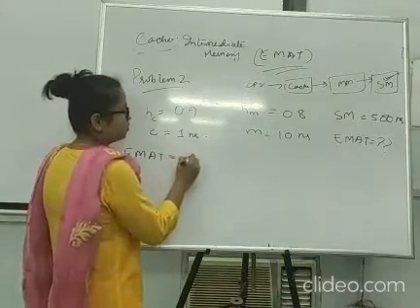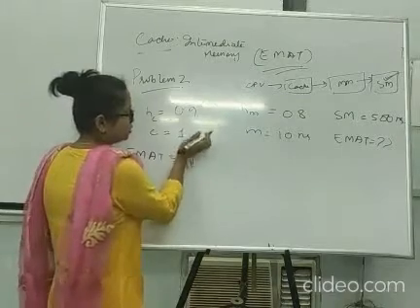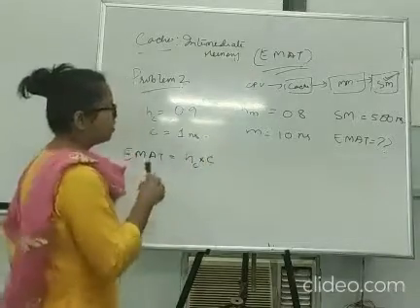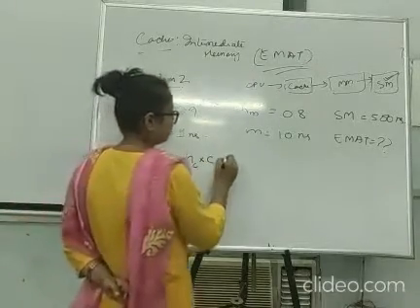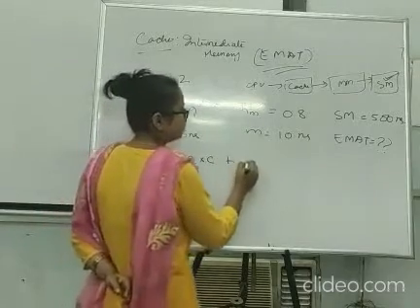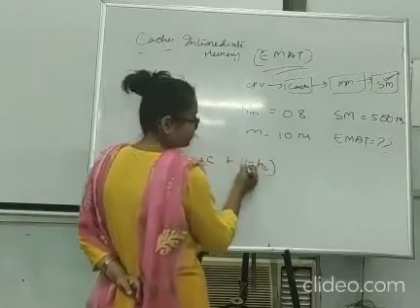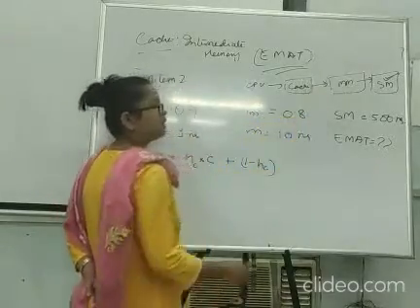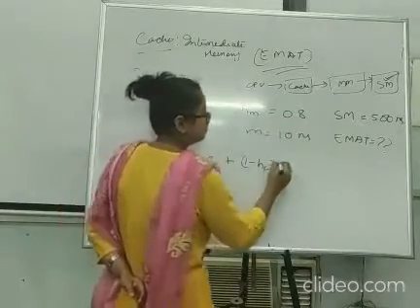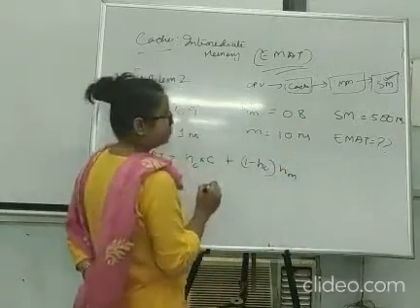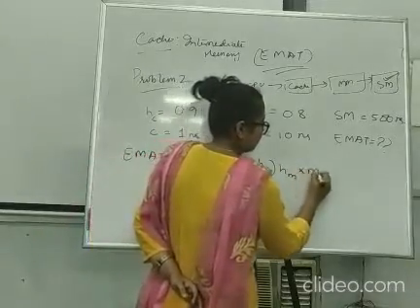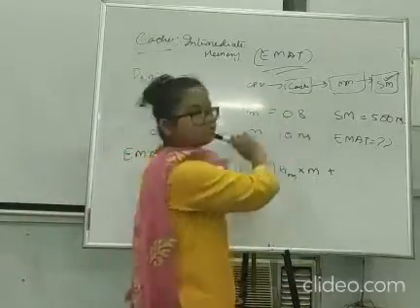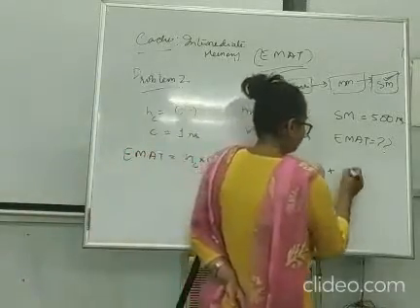Cache. So the hit ratio of cache, HC, into the cache access time, because we are searching in cache. If we do not find the data in cache, where will we search? That is 1 minus HC. Then main memory, so the hit ratio of main memory, HM, into the main memory access time. Now if we do not find the data in main memory as well, where will we search? In secondary memory.